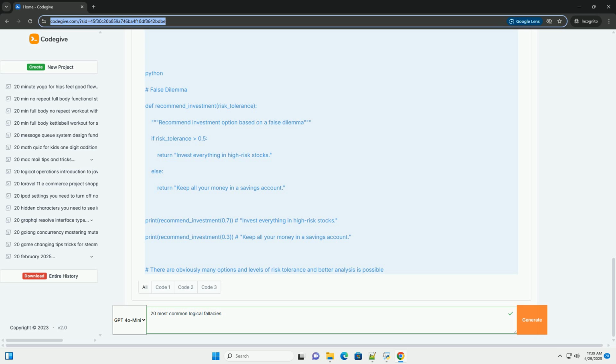Code examples, illustrative. While many logical fallacies are more about reasoning than computation, we can illustrate how similar patterns can lead to incorrect conclusions in code. These are simplified examples. Key takeaways.